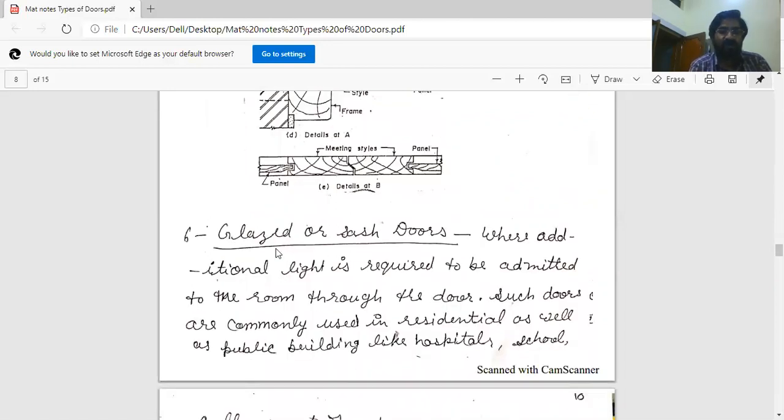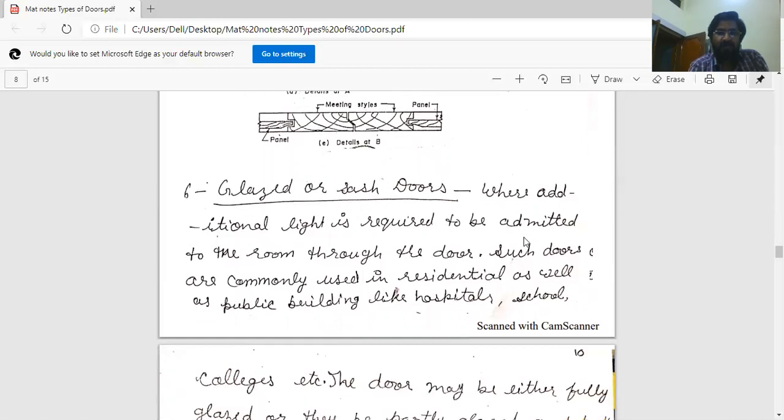Sixth door is glazed or sash door or glass door. Where additional light is required to be admitted to the room through the door, such doors are commonly used in residential as well as public buildings like hospital, school.